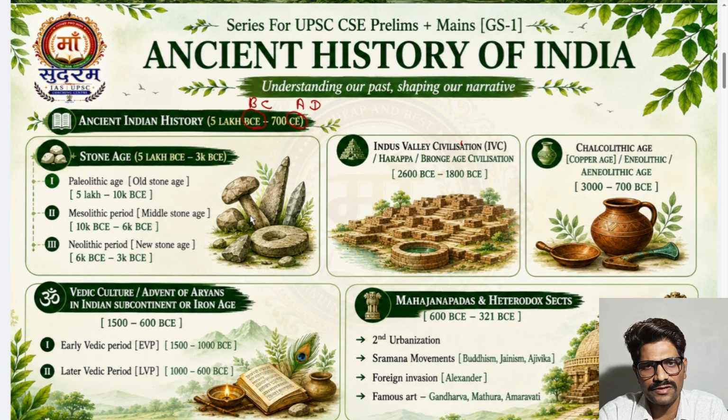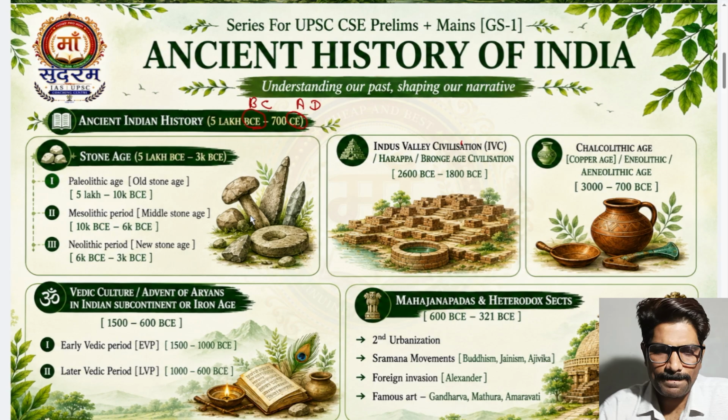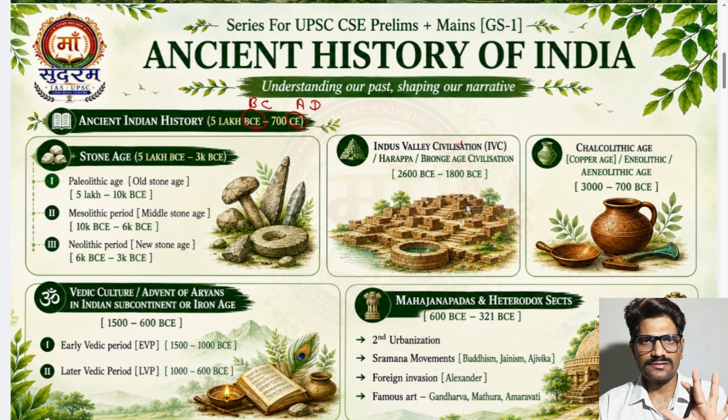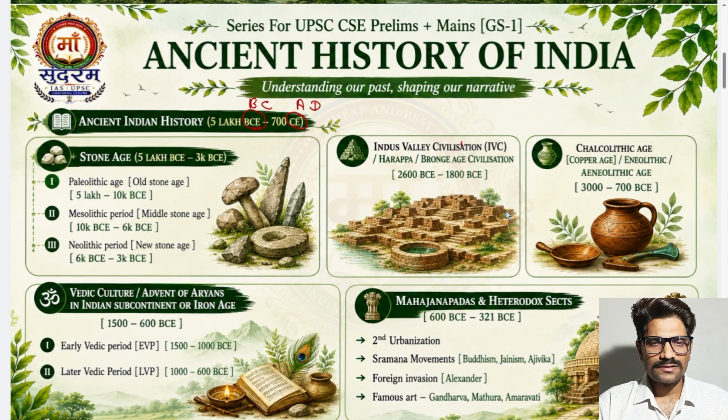Because this is very old and we can't say what exactly happened on a particular date, it's a little bit up and down, but this is what we are finally taking.